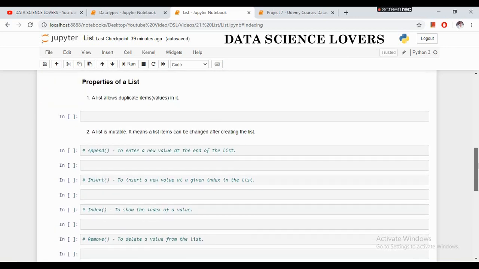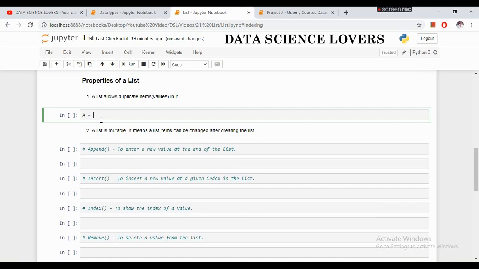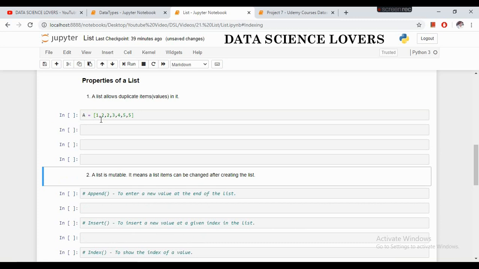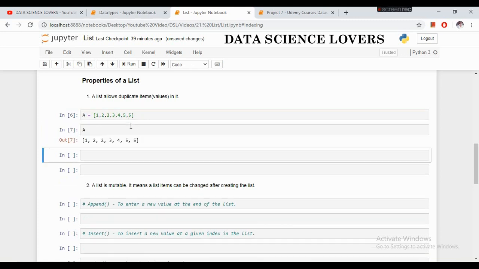The properties of a list are as follows. The first property is that a list allows duplicate items or values in it. What does it mean? If I create a list with items like 1, 2, 2, 3, 4, 5, 5, then a list named a has been created, and if I print this list, you can see that this list contains duplicate values. 2, 2 and 5, 5 are the duplicate values.